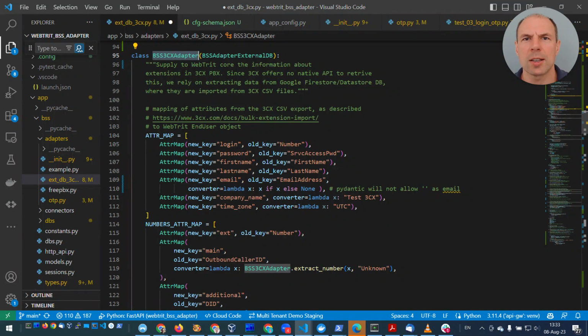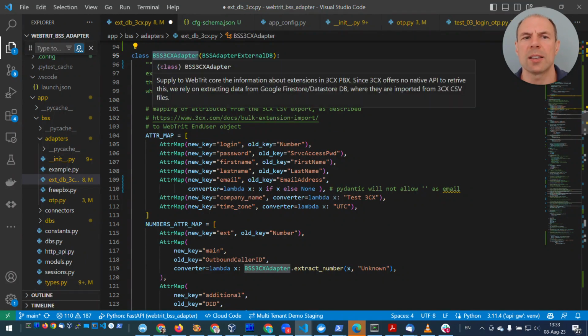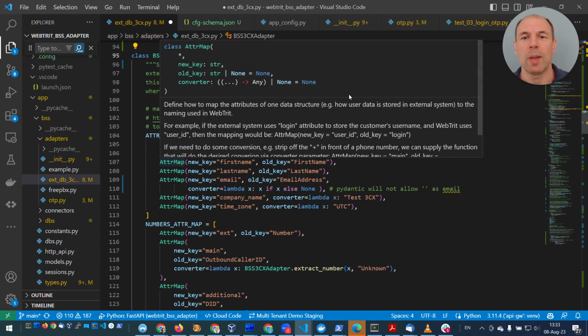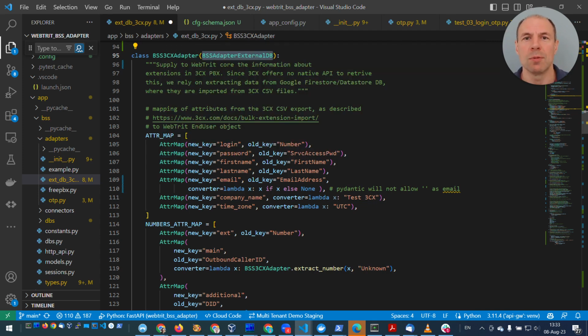And finally, we are starting to explore our BSS 3CX adapter module. As I mentioned, since it's derived from BSS adapter external DB, most of the things already were implemented for us. So we just need to take care of the correct mapping of attributes from the way they're stored in the database, the 3CX naming and format, into the format acceptable by WebTrit.